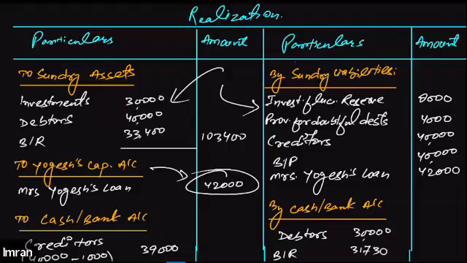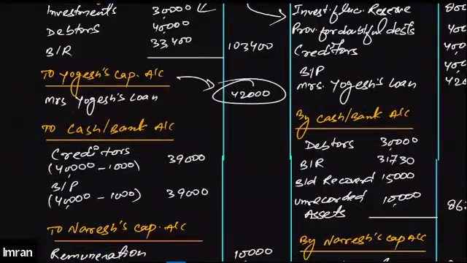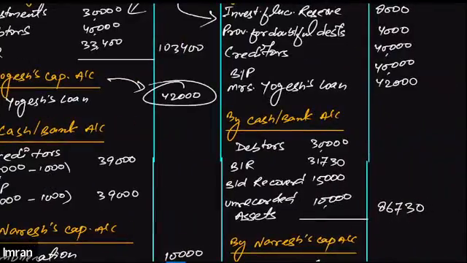Then further, the question says that the debtors and bills receivable will be realized at 30,000 and 31,730. Similarly, one bad debt will be recovered at 15,000. One unrecorded asset was there, from which we will be realizing 10,000. So we need to record these things on the credit side of the realization account under the cash or bank account.